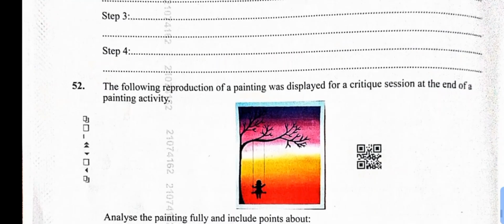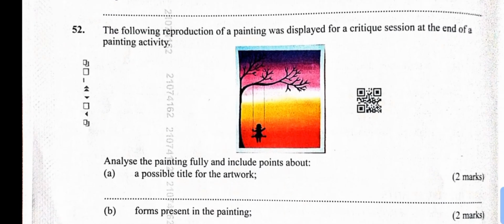Then number 51, a learner intends to print a fabric in one color using a paper stencil. Describe 4 major steps they will follow when preparing the paper stencil for the task. Steps to be followed: number 1, you always start by drawing the design on a paper, then cut out the design areas. That is number 2. Number 3, fix the stencil on a fabric. Then number 4, apply paint and let it dry. Yeah, that is it.